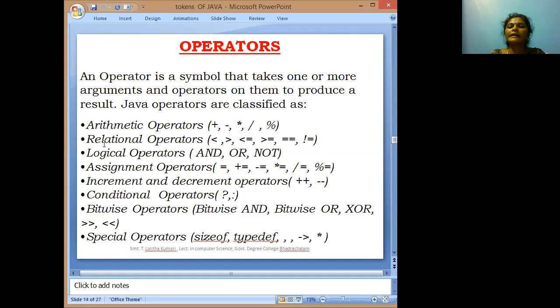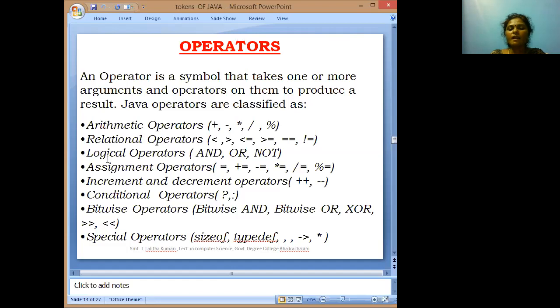Next one is the relational operators. Relational operators are nothing but comparison operators. Comparison operators are less than, greater than, less than or equal to, greater than or equal to, and not equal to. All these are relational operators. Relational operators are used to compare two or more variables.